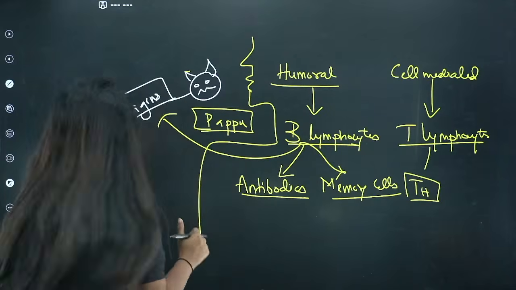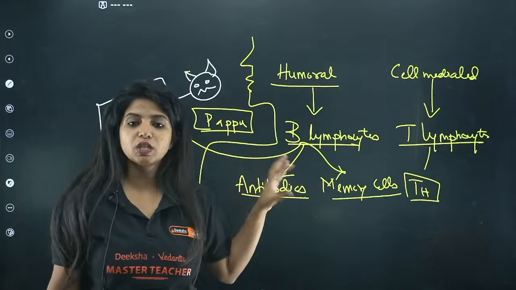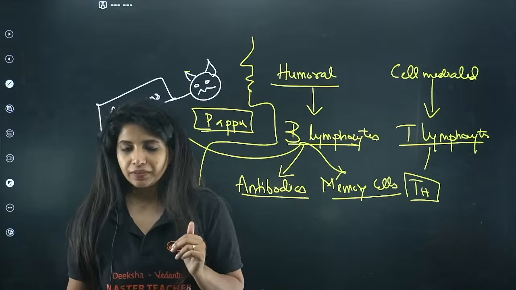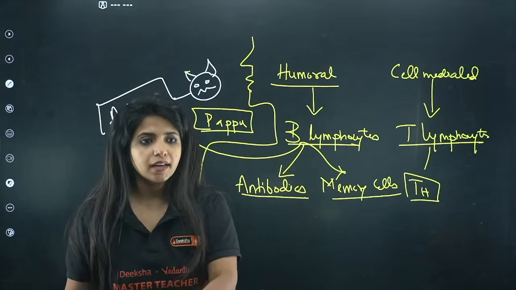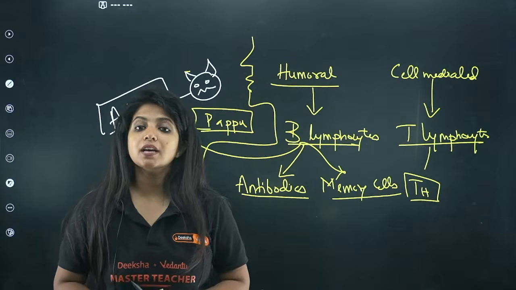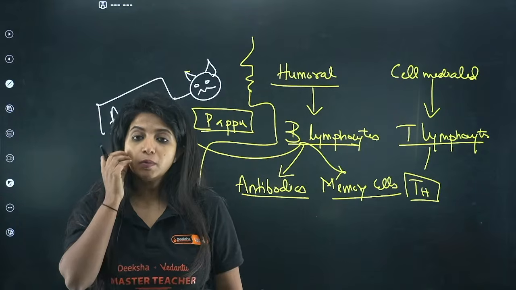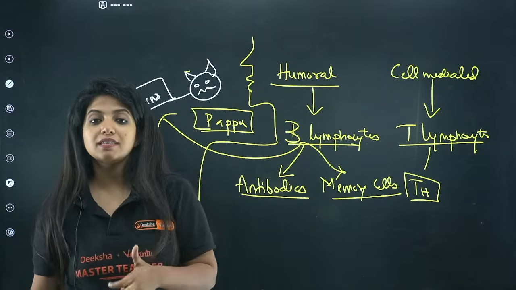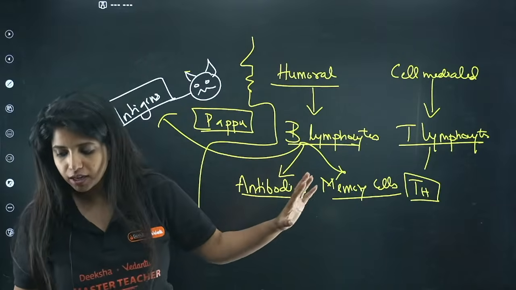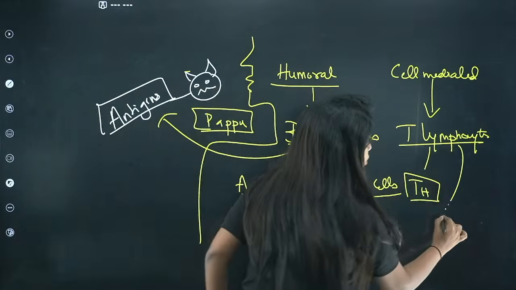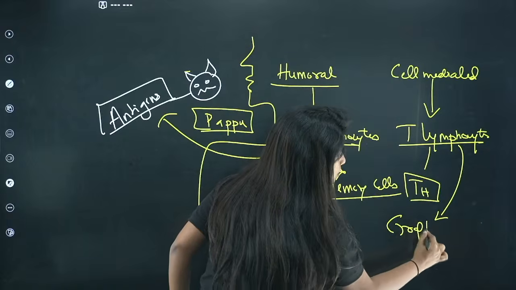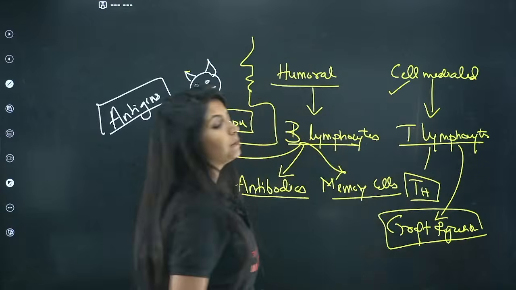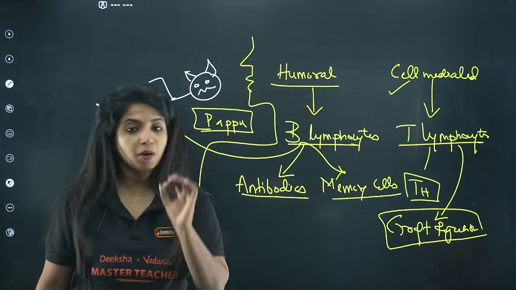Now, one very important thing. Suppose Pappu's kidney is not working properly and Pappu had organ transplantation surgery. When organ transplantation is done, our body reacts to it. Some people do not take up the organ. Why? Because our body feels that this is something foreign, which is why it reacts to it. So which group of cells is responsible for graft rejection? It is the T lymphocyte. Always remember, for graft rejection, T lymphocyte is the culprit, or basically cell-mediated immunity is the culprit. Remember that also.